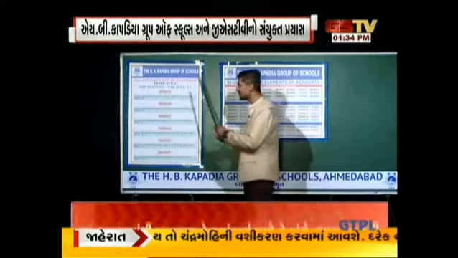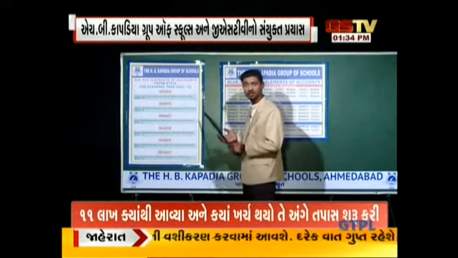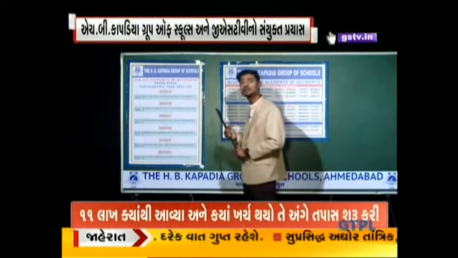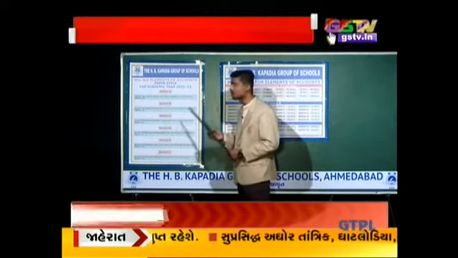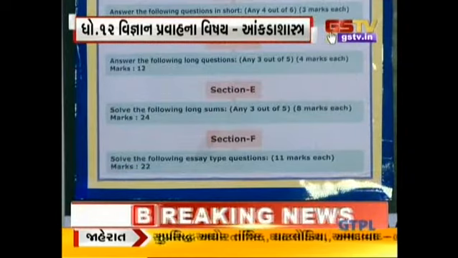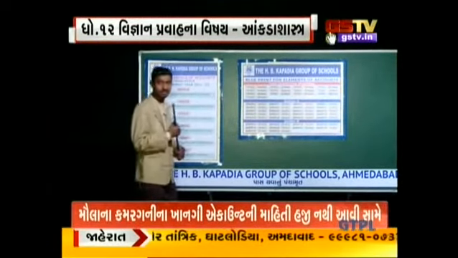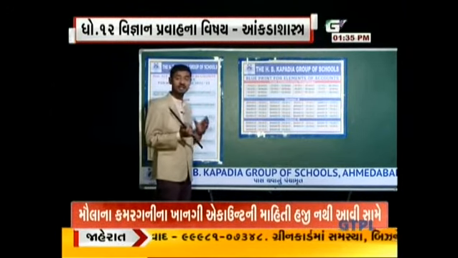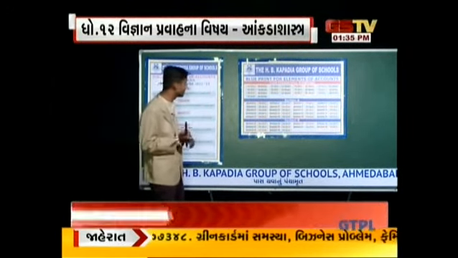Remember, this paper pattern is followed for this year only, so you have a golden chance to get good marks in accounts. Now let us talk about the blueprint of the subject accounts. See students, before going through the blueprint, let us understand the weightage of each and every chapter.